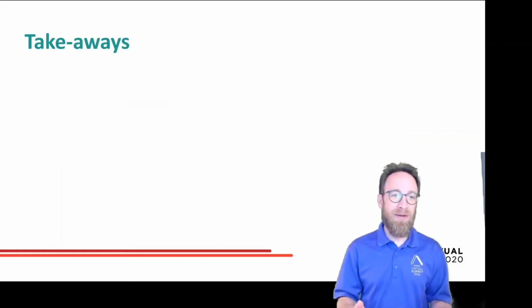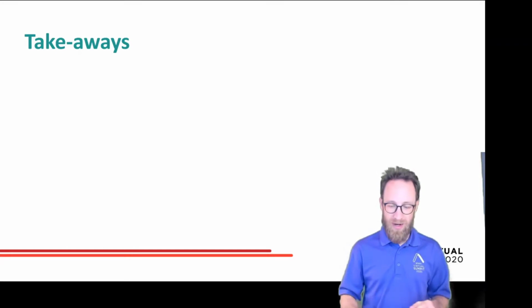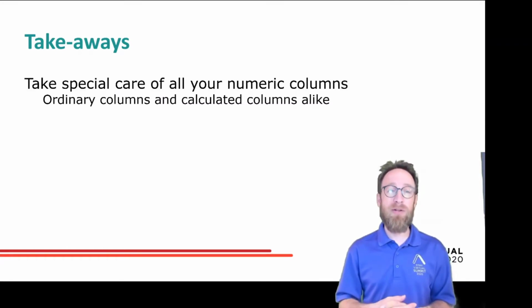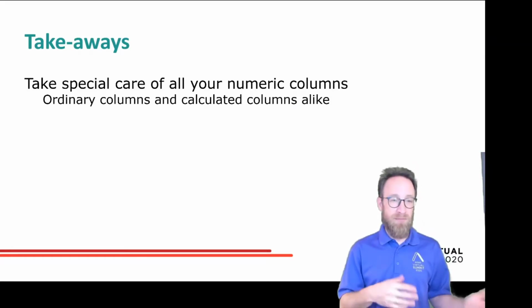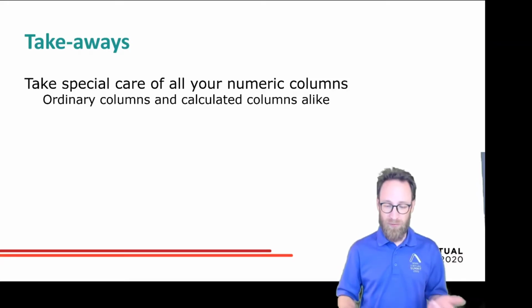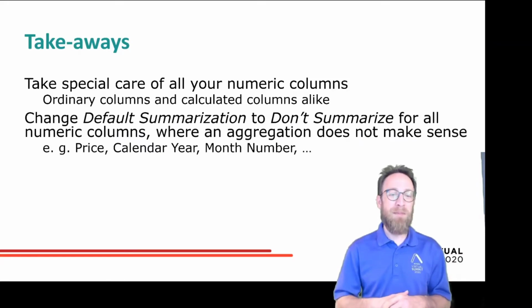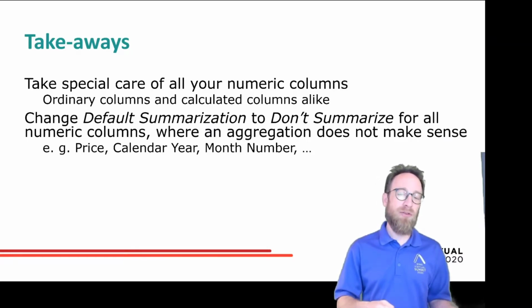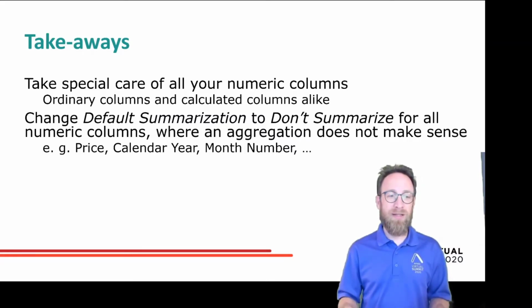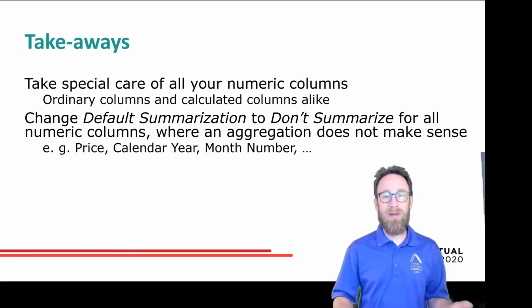So the takeaways from this session are: you should take special care of your numeric columns. It doesn't matter if it's ordinary columns or calculated columns. Always check them and treat them well. And treating them well means, if it's something where the default summarization only makes sense if you set it to do not summarize, like the price, we should not summarize prices, like the year or the month.